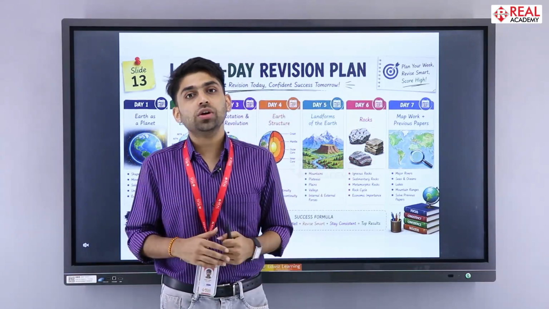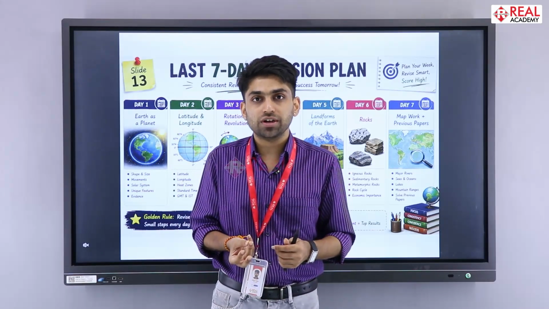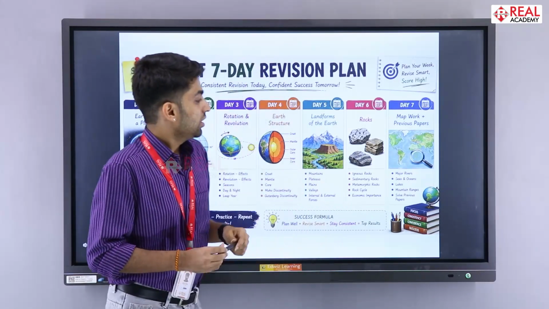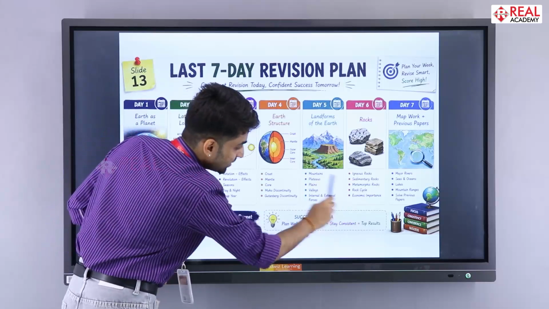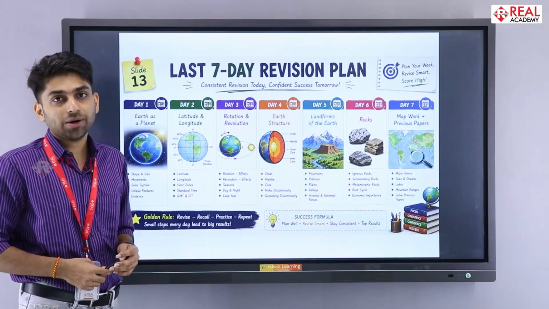Map work is a very scoring one. MCQs are also very scoring. So do those things. And also memorize all these things which are the key subjects of your chapters.